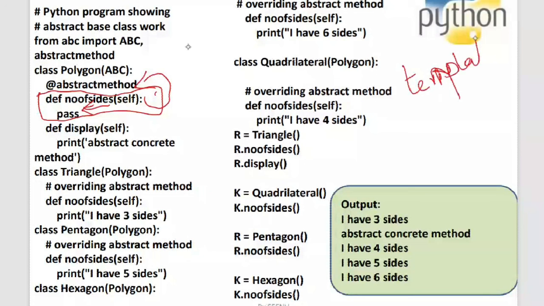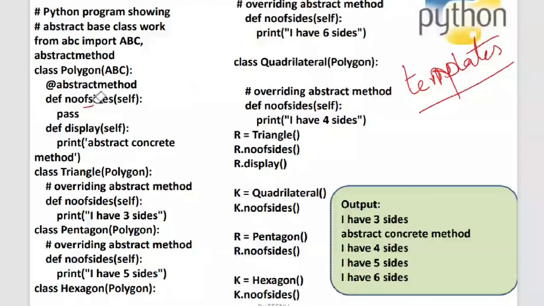You will not have any implementation inside those methods, but you will say that this is going to be there. I'm not having any implementation, so I'm using pass inside it, meaning there's nothing wrong in that. Other than pass, you can also write a print statement inside it, because as you have said @abstractmethod, this becomes an abstract method.